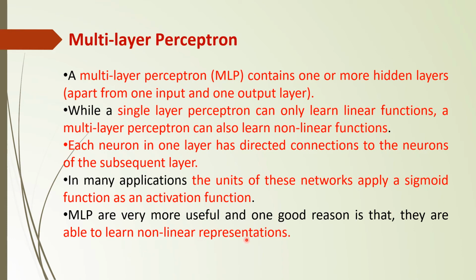So multi-layer perceptron, we know the idea of a multi-layer neural network. The same thing is there. In between the input layer and output layer, we have multiple intermediate layers, and each node in the first layer is connected to all the nodes in the second layer. All the nodes in the second layer will be connected to all the nodes in the third layer. Likewise, the network follows. In a multi-layer perceptron, we normally use the sigmoid function as the activation function.